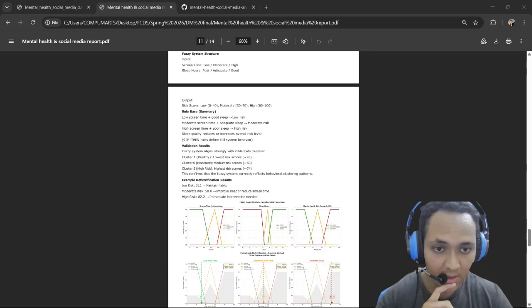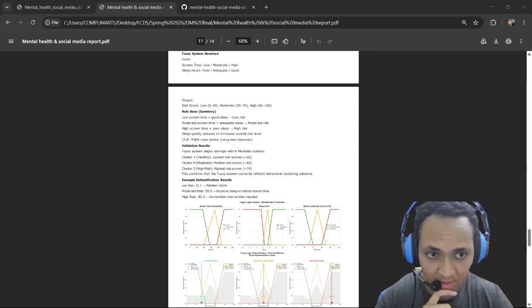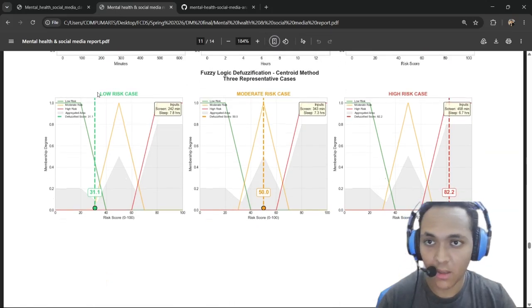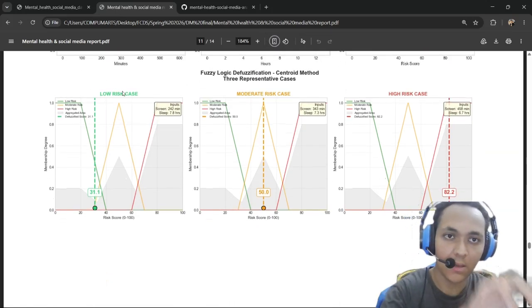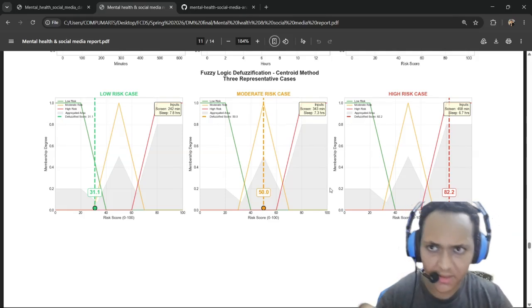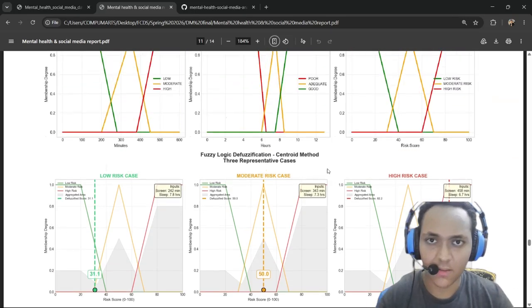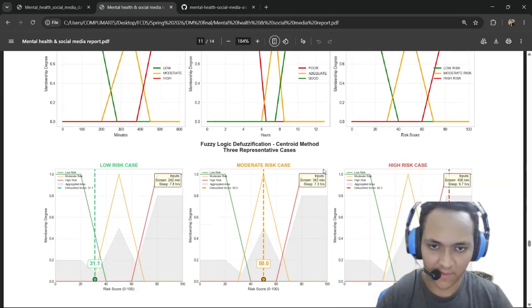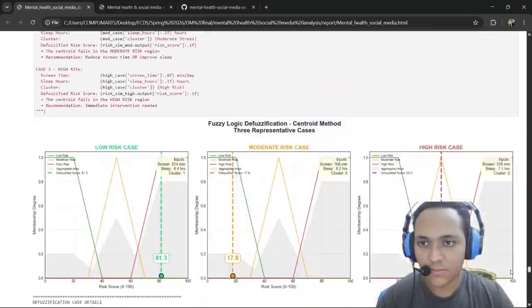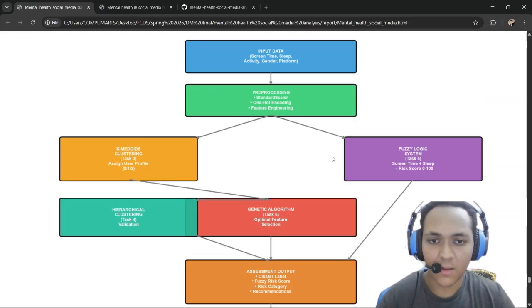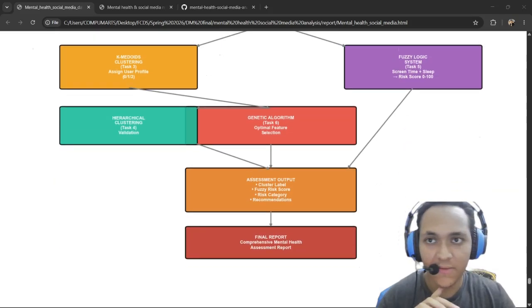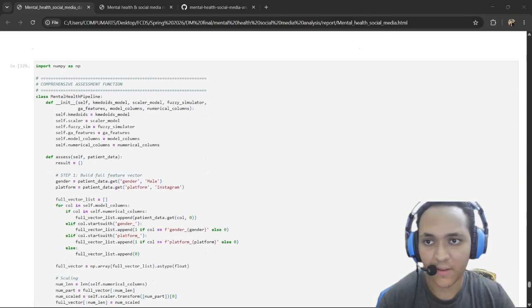And these are 3 test cases showing the defuzzification step using the centroid method: the low risk case, moderate risk case, and high risk case, with the parameters sleep hours, screen time, and the 9 features and so on. And this is the pipeline we built: input data, pre-processing, fuzzy, K-medoids, final.